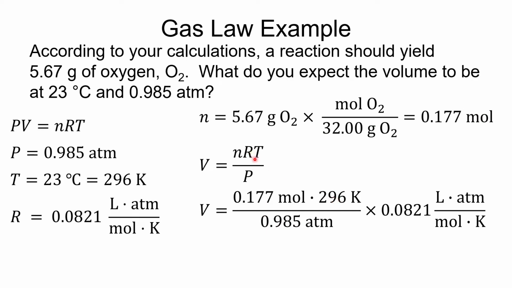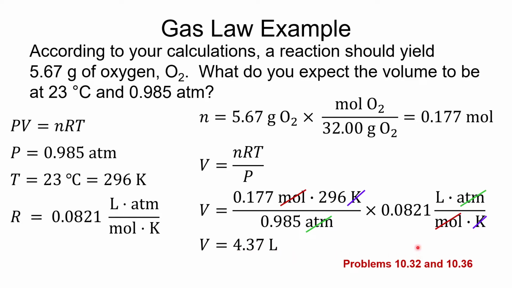Here's the 298. So there's the temperature. Pressure is down here at 0.985. And then R, I just moved off to the side. If you move it off to the side like this, then it makes it easy to do the dimensional analysis. So our moles cancel out, Kelvin cancels out, atmospheres cancels out, and leaves us with liters. And our liters here comes out to 4.37 liters.